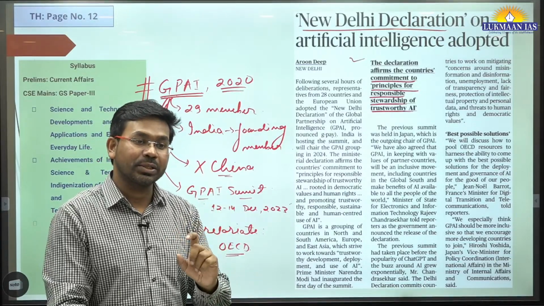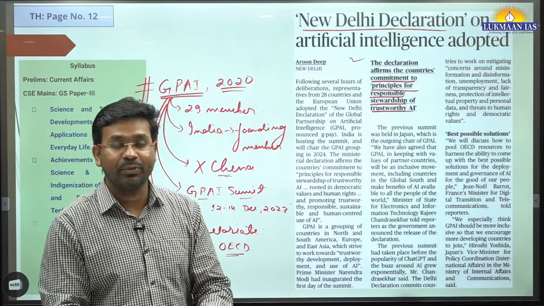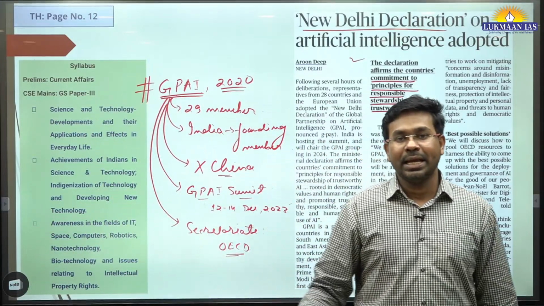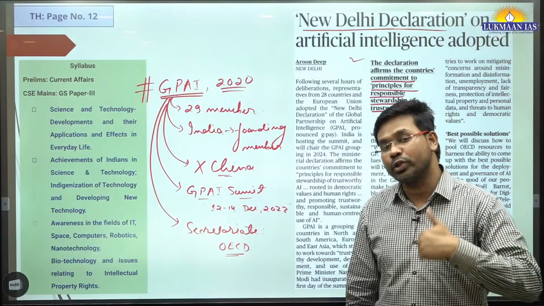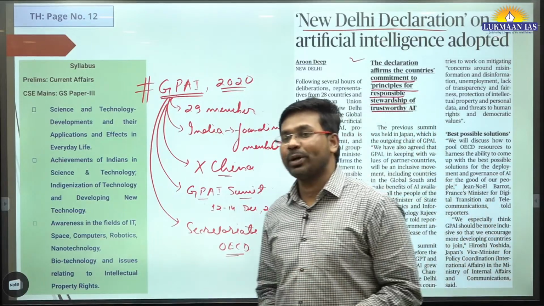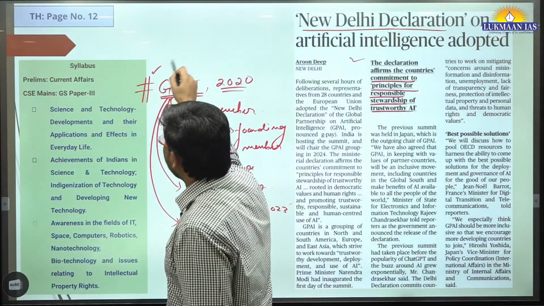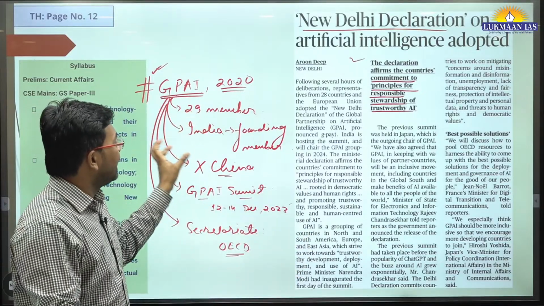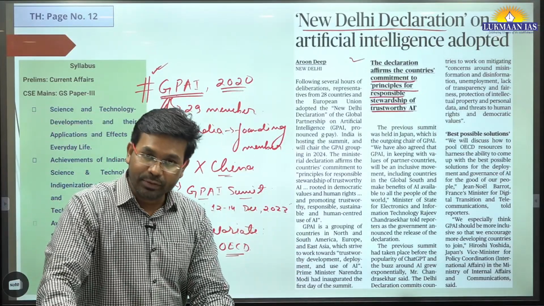Canada and France first proposed the idea of a global partnership on artificial intelligence, and subsequently many countries showed interest and together founded it in 2020. India became a founding member of this organization.